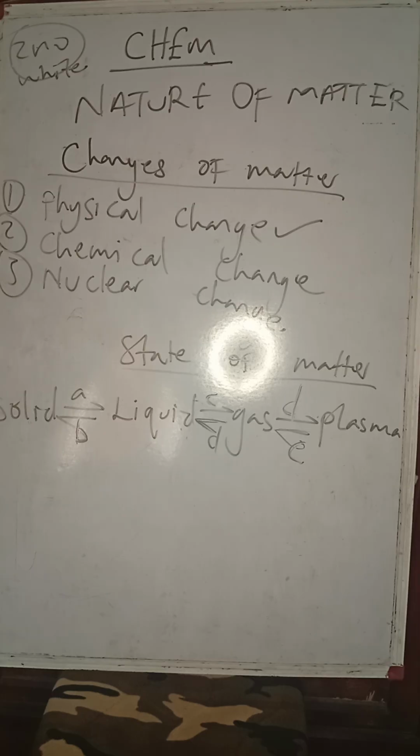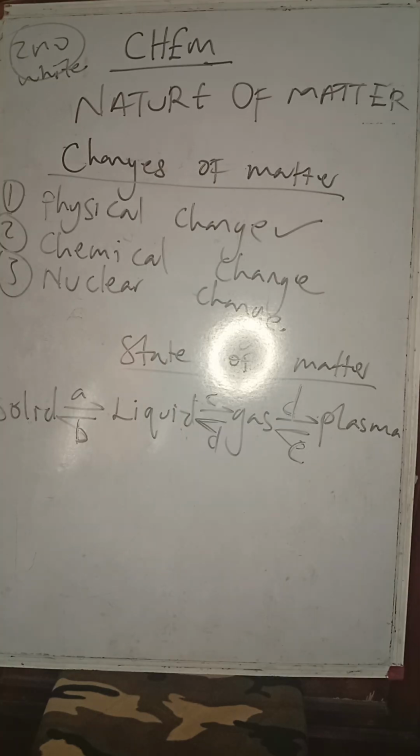Now, for chemical changes quickly, there are changes that are not easily reversible. It doesn't mean they're not reversible, because we have reversible chemical reactions. But they lead to the formation of a new substance, and that is known as a chemical change.